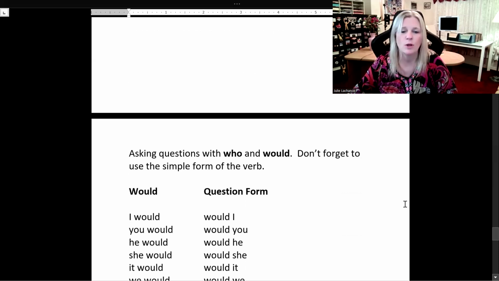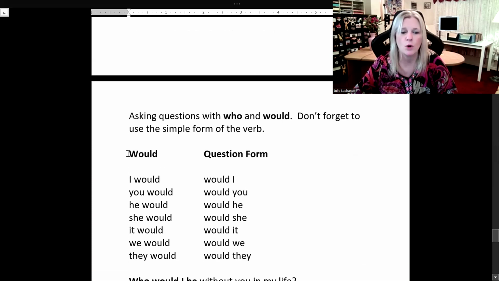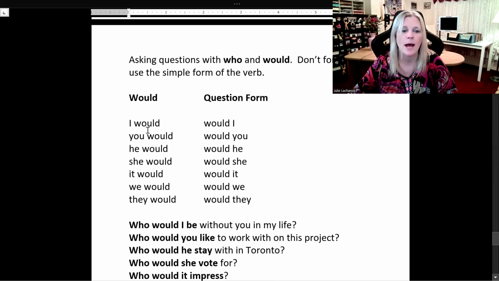Asking questions with who and would. Don't forget to use the simple form of the verb. So would and the question form. I would, would I? You would, would you? He, she, it would, would he, she, it? We would, would we? They would, would they?